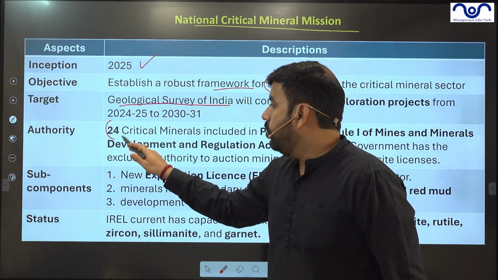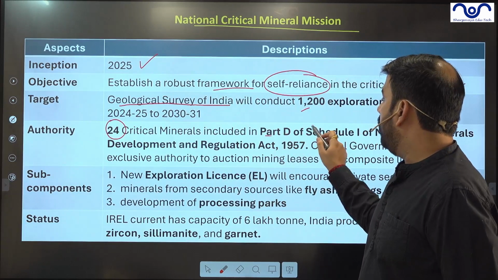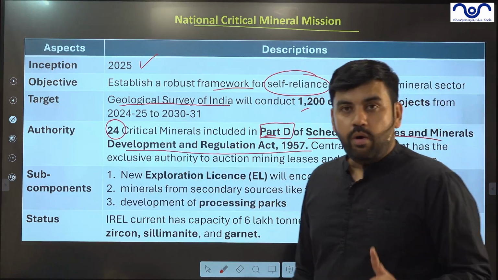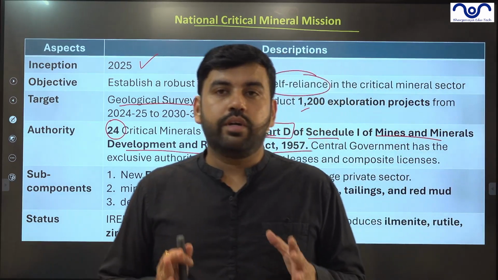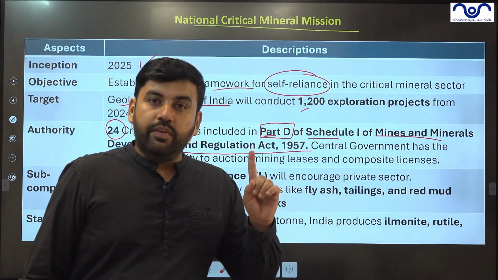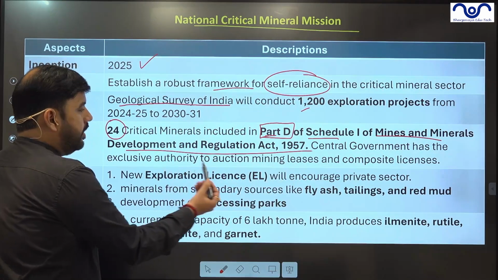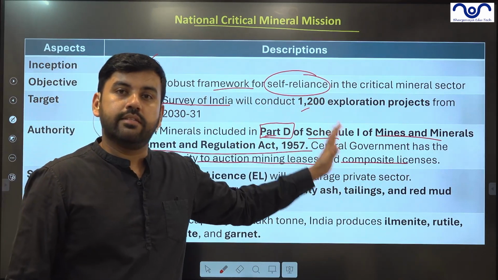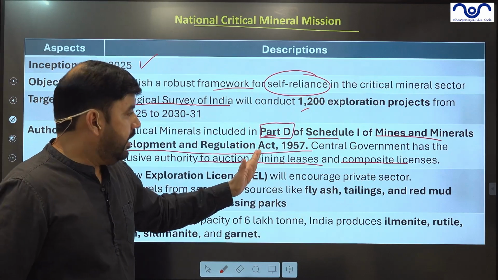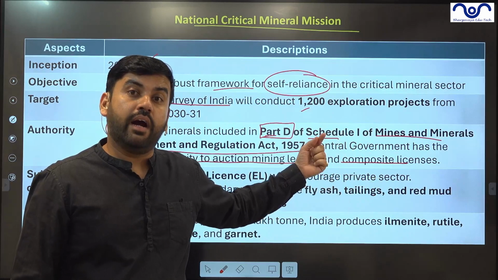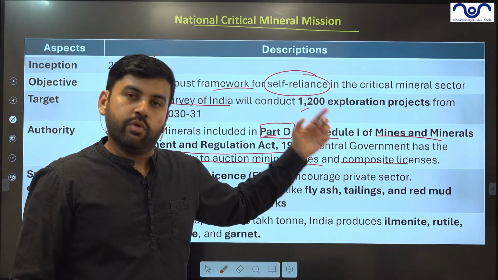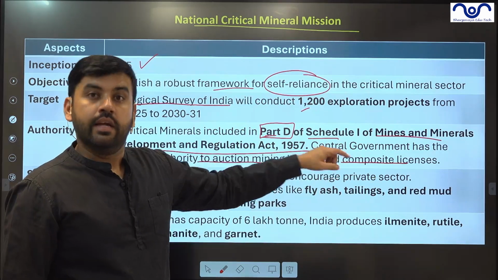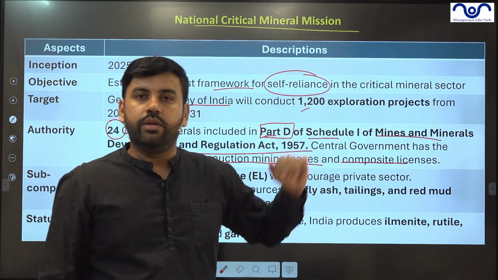Authority: 24 such minerals will be part of Part D of the Schedule of the Mines and Mineral Development Act. Because these 24 critical minerals are included under this category, it will give the government authority so that auction, mining lease and composite license will be completely under the central government. So if a private company, Vedanta or others, wants to extract, they will go to the central government, obtain a license, and then work on it.